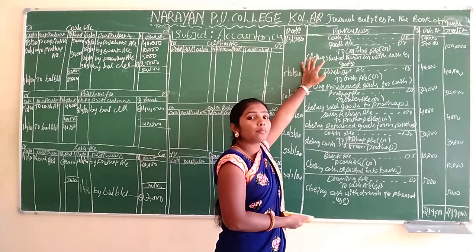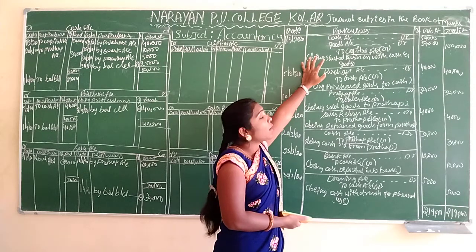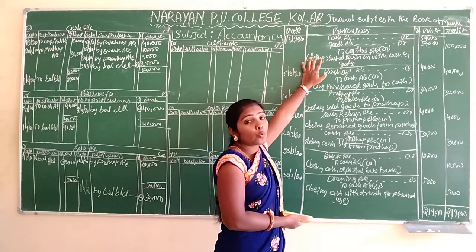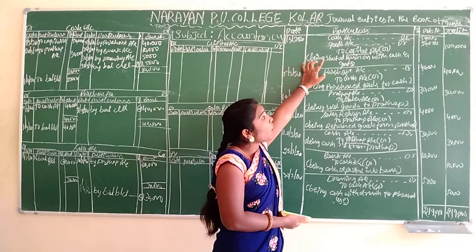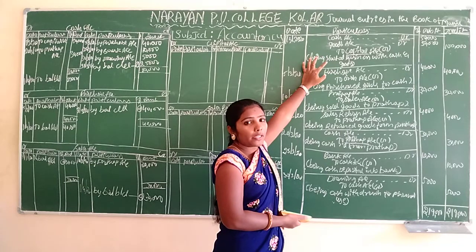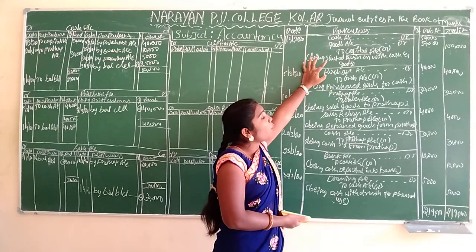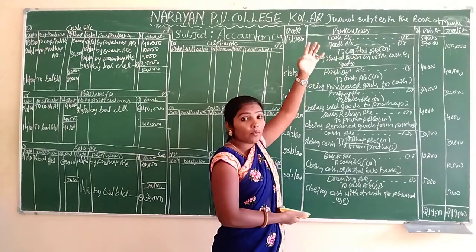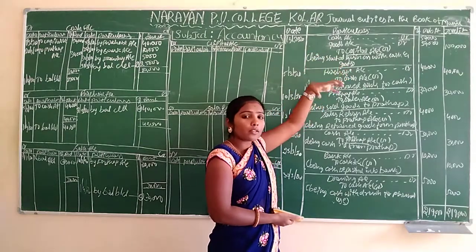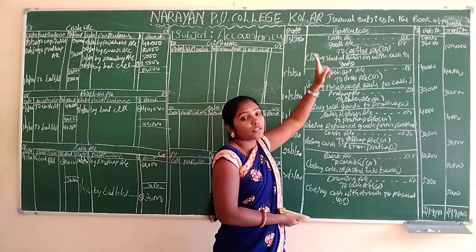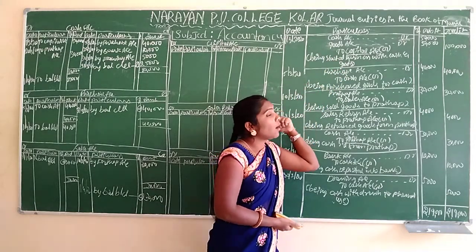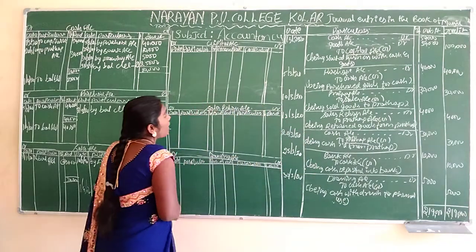But opposite of the capital account, what is there? We have to record. Cash is there, goods is there. Means debit opposite credit, credit opposite debit here. All transactions we have to record. Here two transactions are there. The same two transactions we have to record here, and we have to record credit side only.